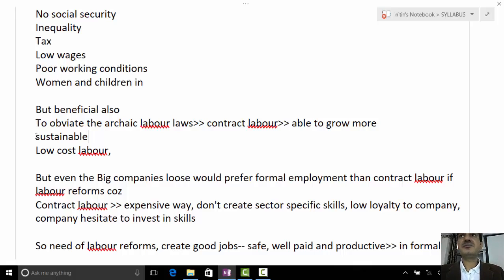Then another important point, which you even wrote before in the starting: the big companies are going for informal labor, the contract labor. And what does it result in? It helps them to increase their productivity. It helps them to grow big.